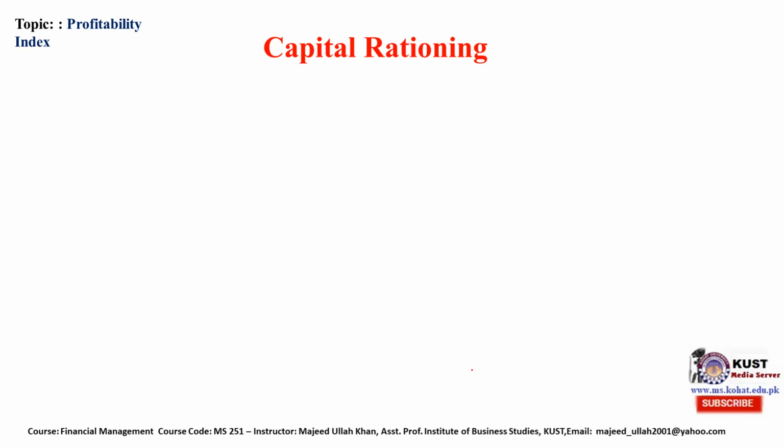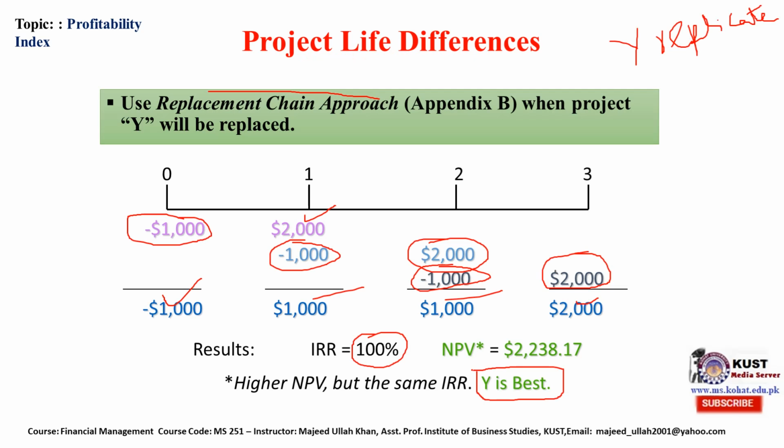So till now we discussed the problem. We discussed the issues that we will face in mutually exclusive projects, which are three. One was scale differences in investment. Second was cash flow pattern, and third was project life differences.